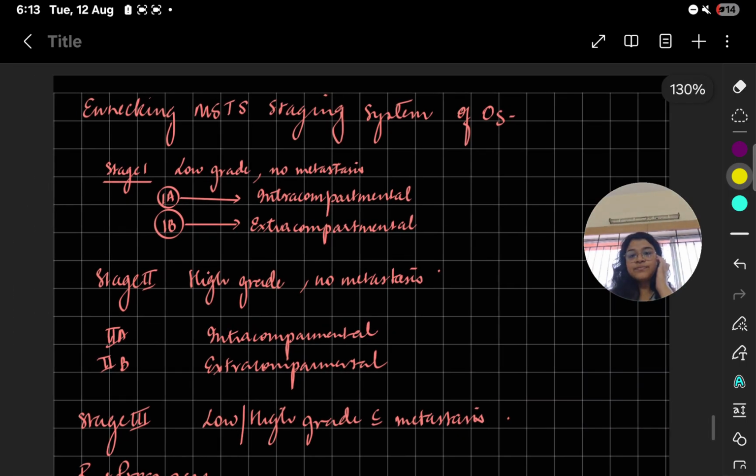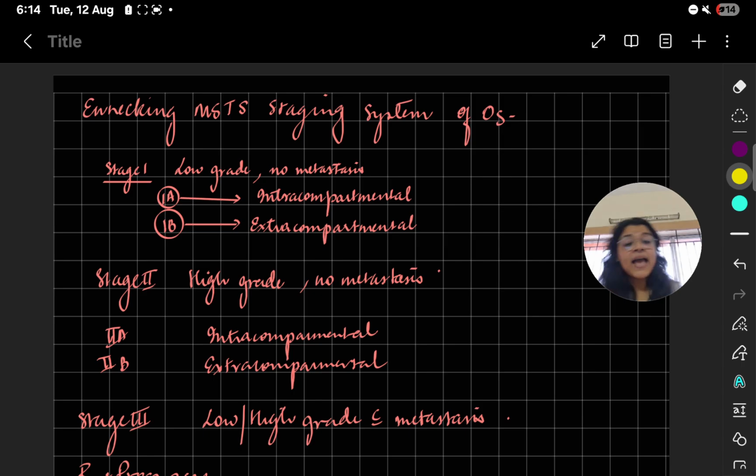Then this is the Enneking MSTS staging system of osteosarcoma. I don't know if the name I just pronounced is correct or not. Stage 1 is low grade, no metastasis. So you have 1A and 1B in stage 1. 1A is intracompartmental, within the compartment. 1B is extracompartmental, outside the compartment. Easy to remember. Low grade, no metastasis.